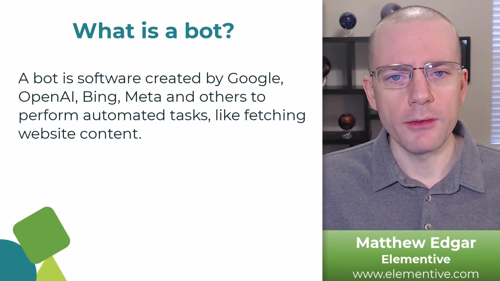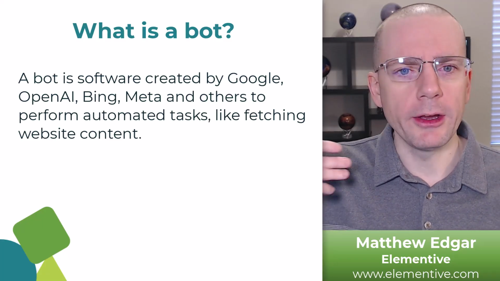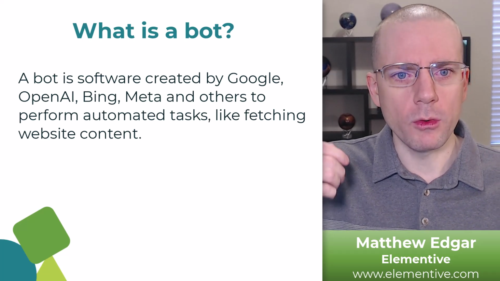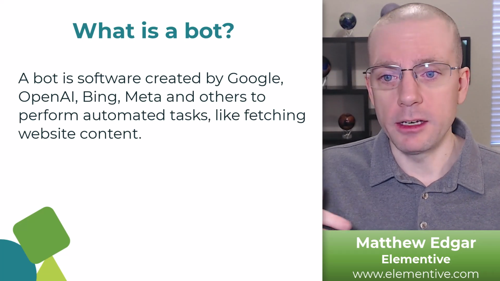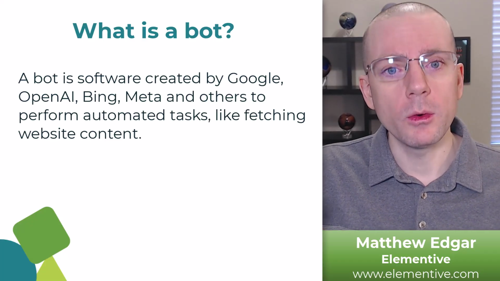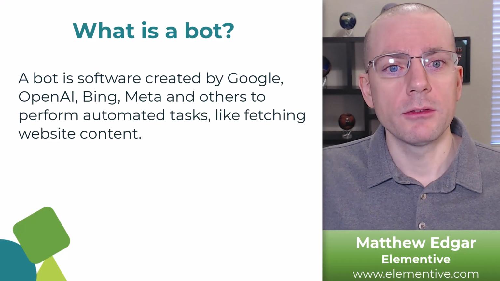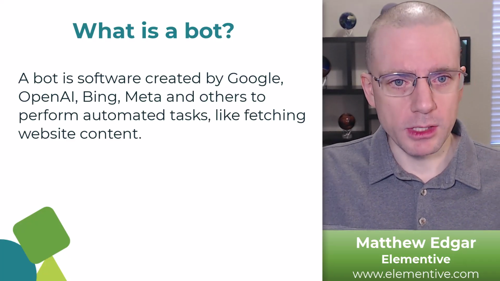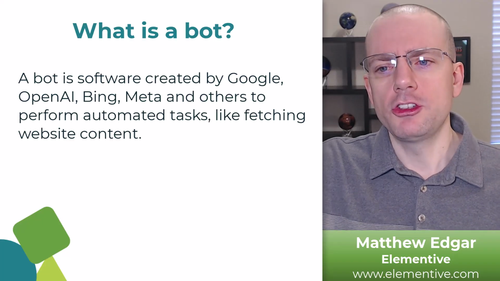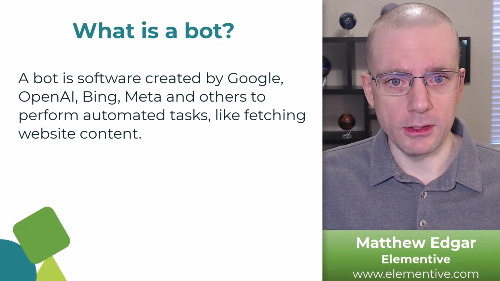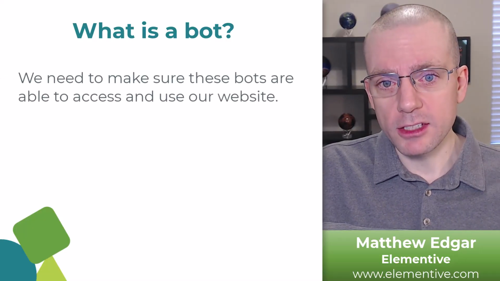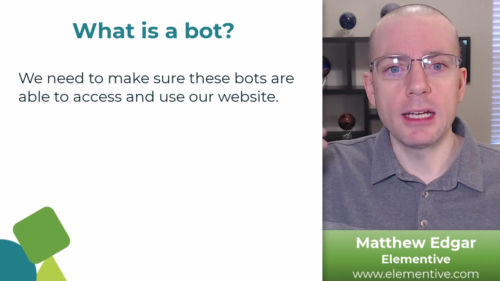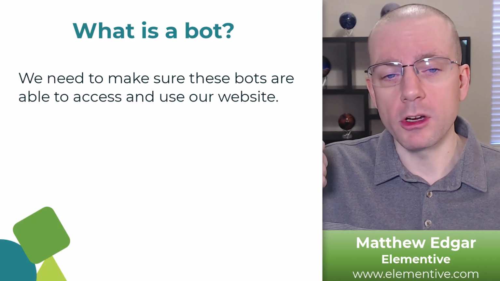So a bot is a software program that's been created by Google, by OpenAI, Bing, Meta, and others. And the job of this software program is to perform some sort of automated task. And the automated task we care the most about for SEO or GEO is fetching content from websites. So Google has created programs that are designed to fetch websites' content and bring it back in to their systems for further processing. And those are the bots that we're paying attention to. And that's really what we're talking about, those software programs. And that's what we need to optimize for and make sure those software programs are able to work with our website correctly.